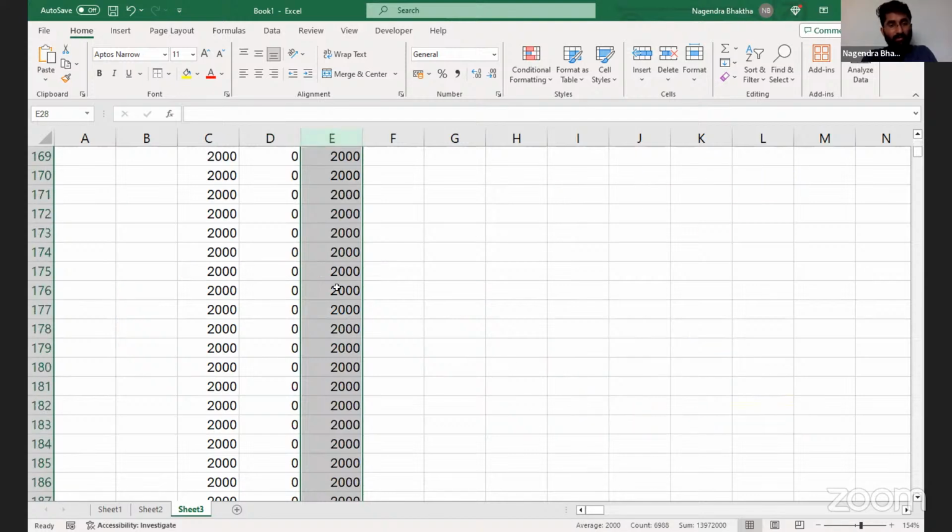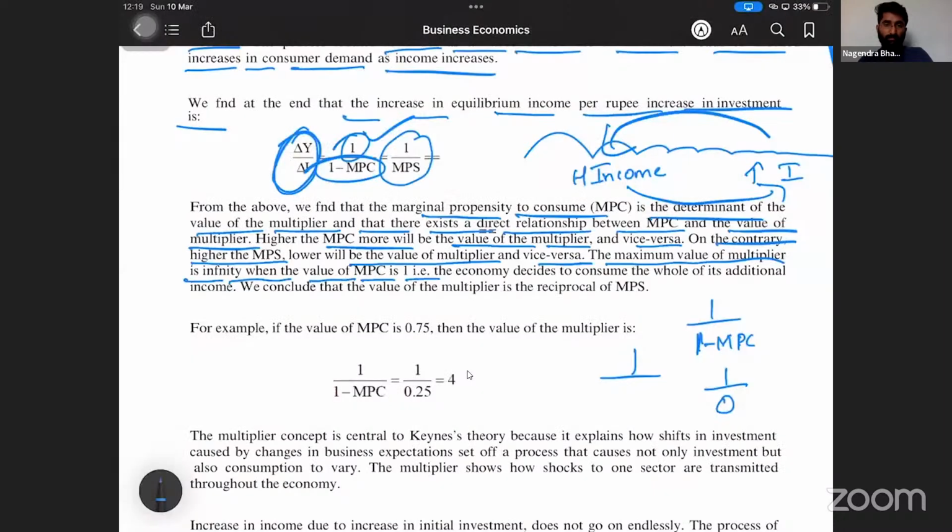See, 2000, 2000, 2000, however much you add, it goes on adding. So it will not be constant. Right now it is 1,39,72,000. If you go on adding, it goes on adding. So it is infinity. Is it going into your mind? Yes, sir. There is no end here. So it goes on adding. If MPC equals 1, it is infinity. The economy decides to consume the whole of its additional income.